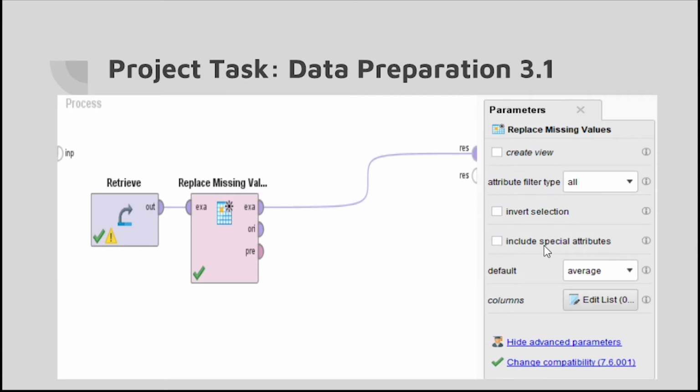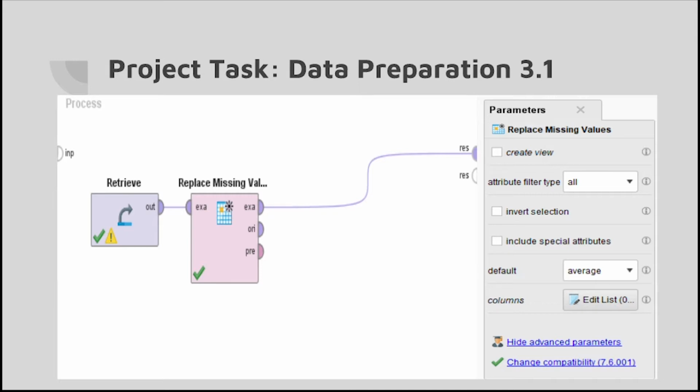Hi, my name is Joshua and I'll be presenting the project task Data Preparations 3.1. Now, as earlier mentioned, there were various things wrong with the data, such as missing numbers and wrong values. So here are the various operators we put into action in order to fix the problem.